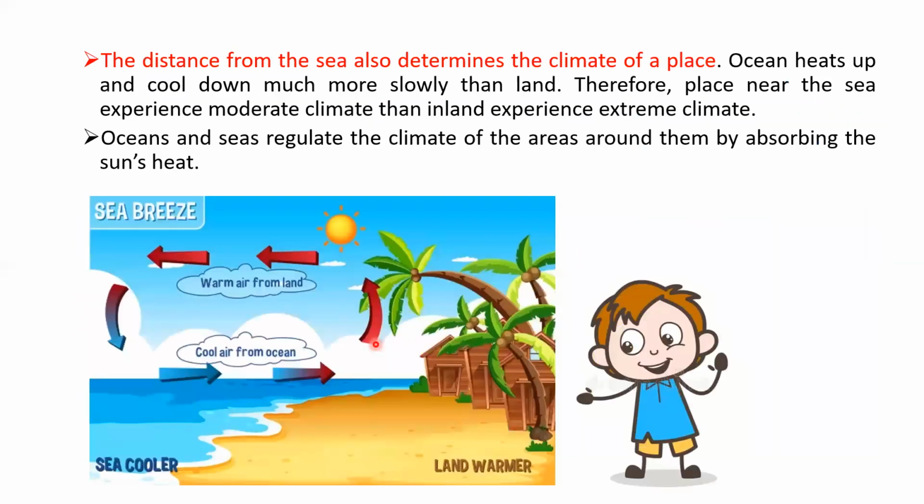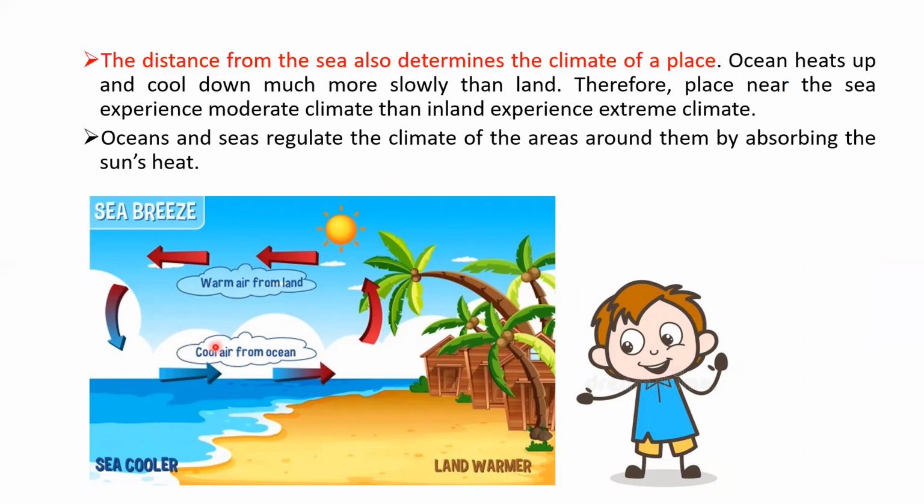All right. Today, we will discuss one more reason that affects the climate. That is the distance of a place from the sea. The distance from the sea also determines the climate. How? See this picture.